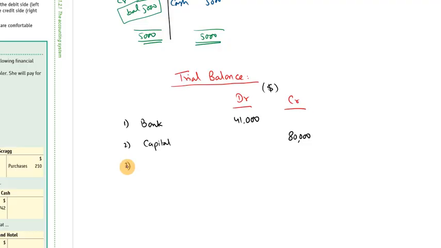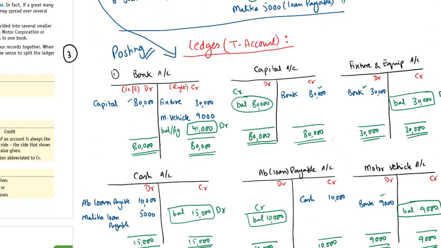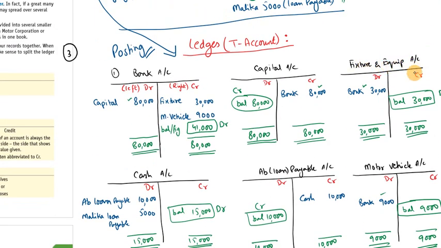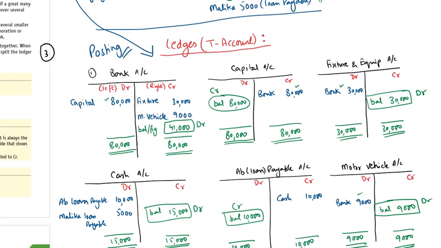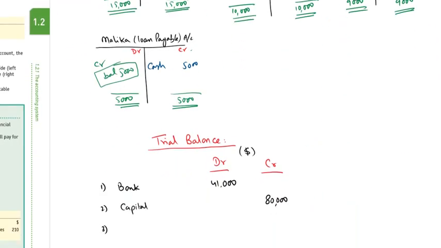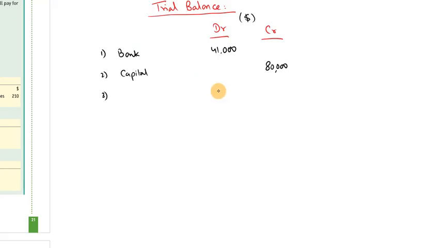The next item will be fixture and equipment, having a debit balance of 30,000. Accounting head name: fixture and equipment.